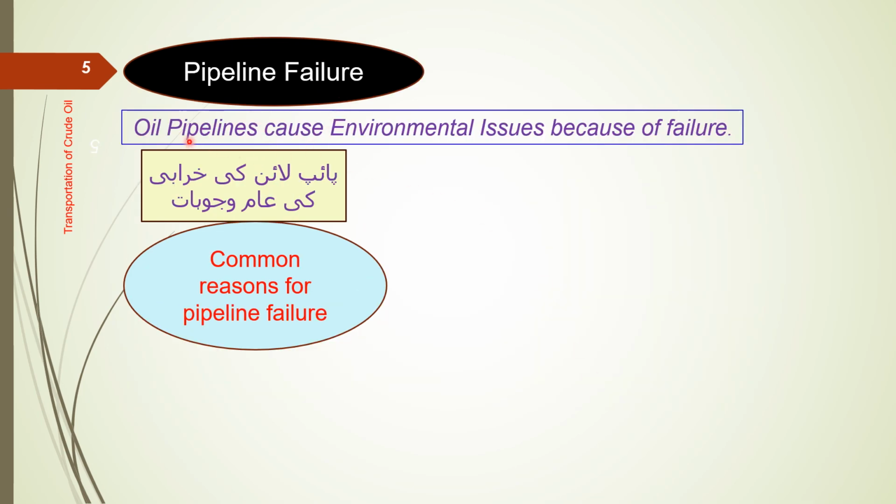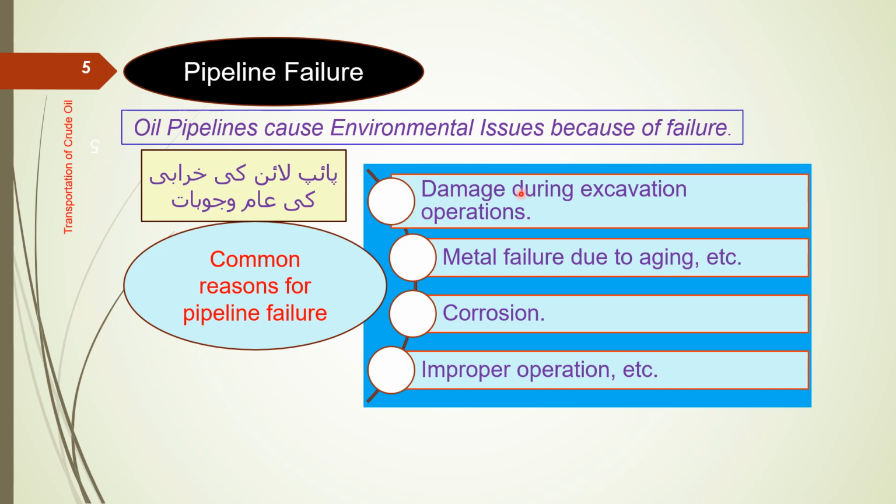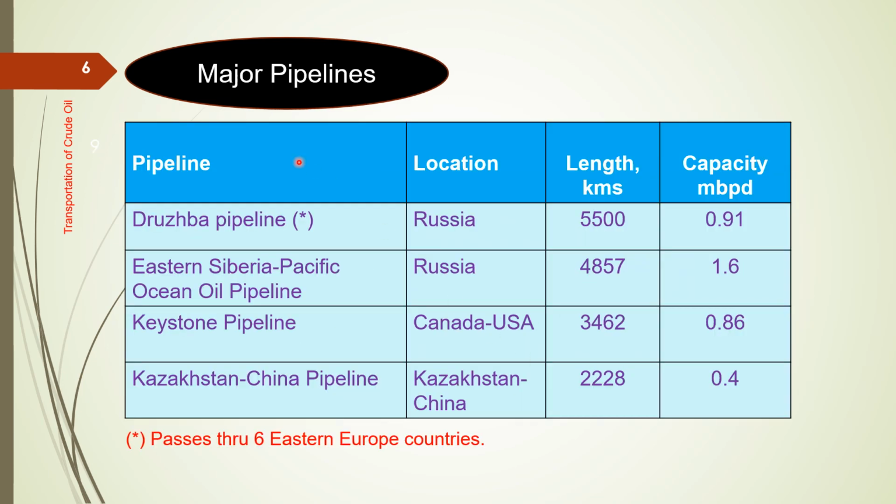Pipeline failure. Oil pipelines cause environmental issues because of failure. Common reasons for pipeline failure are damage during excavation operations, metal failure due to aging or high pressure, corrosion, and improper operation, etc. Major pipelines: pipeline name, location, length, and capacity.